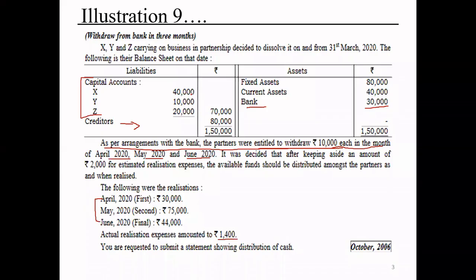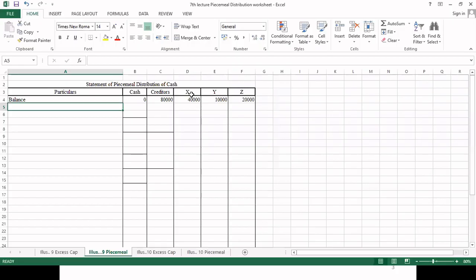Now let's see what we have to do. As per the arrangement with the bank, the partners were entitled to withdraw rupees 10,000 each in the month of April 2020. Now we don't have cash, so we cannot make a provision. When we get cash from the bank in the month of April, in the same month we are also getting 30,000, that is the realized amount. So what we will do, we are going to add two things.